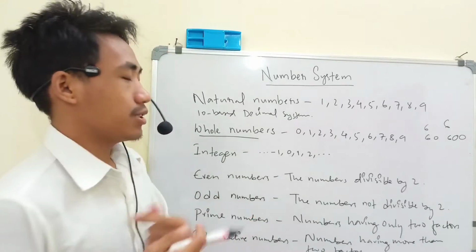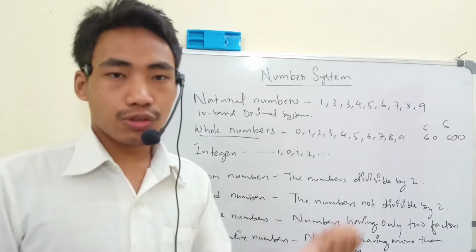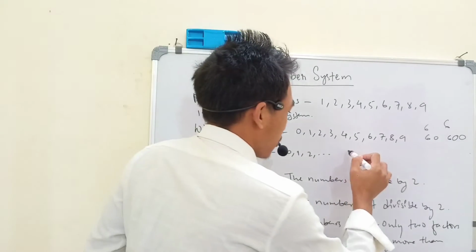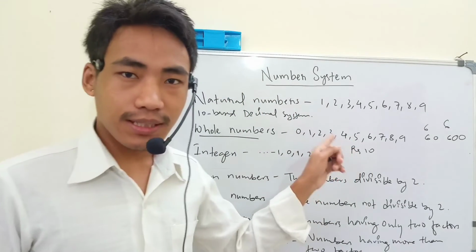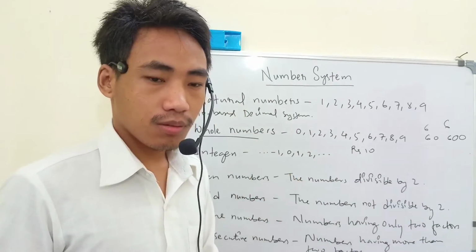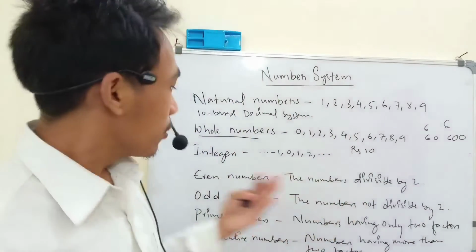Then we have the integers. Why do we need the integers? Integers are basically introduced to represent debt. For example, if a shopkeeper has 10 rupees to give, but whether this 10 rupees he has to give to the customer or the customer has to give to him, here is a confusion, right? So to represent this, we need integers.